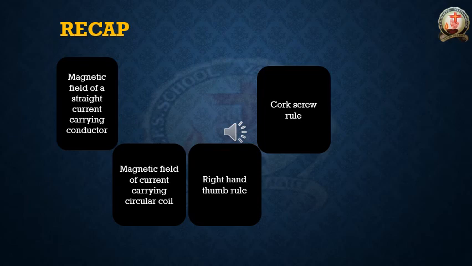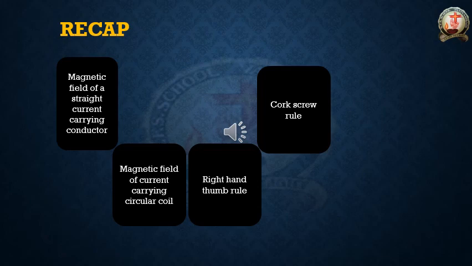And next concept is right hand thumb rule. Here, what is the use of this? Actually, what is the aim of this right hand thumb rule? By the use of this right hand thumb rule, we can identify the direction of magnetic field whenever we know the direction of current. In that condition only we can find the direction of magnetic field.